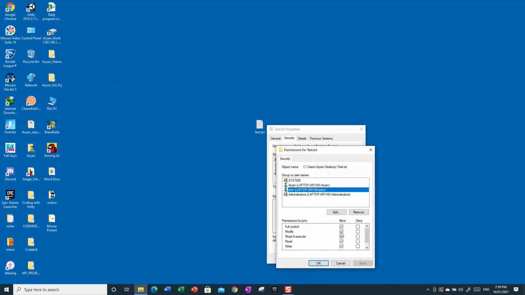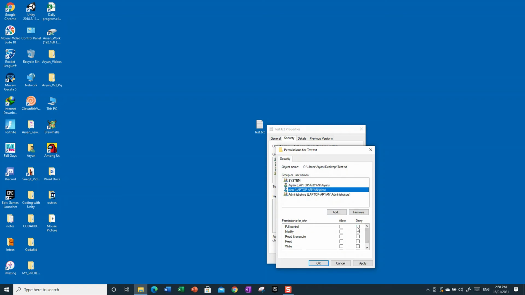So if I want John to be denied out of the file, if I just tick full control, it would tick everything else, because full control is basically opening up the file. If you can't open up the file, then what's the point in reading the file? So that's why you need to have full control first. I can't select it right now because, as you can see, it's all ticked automatically for me since I am the person that made the file.